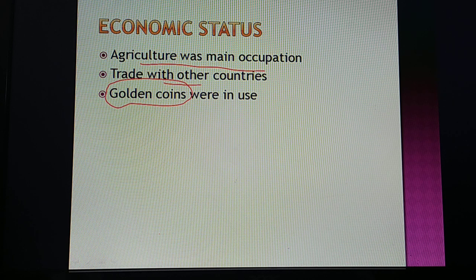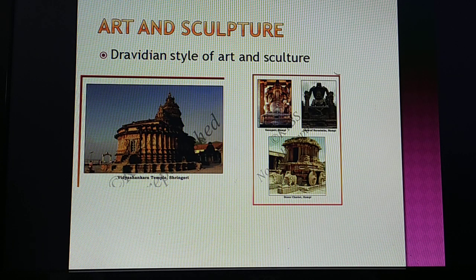Next, I would like to explain art and architecture, and the sculpture. The great historian Percy Brown, on observing the temples, monuments and sculptural statues, stated that the art and sculpture of the Vijayanagara Empire was the evolutionary form of the Dravidian style. In the Dravidian style, they used to make paintings with style. They used to make jewelry for the statues also. Their finishing was very good.